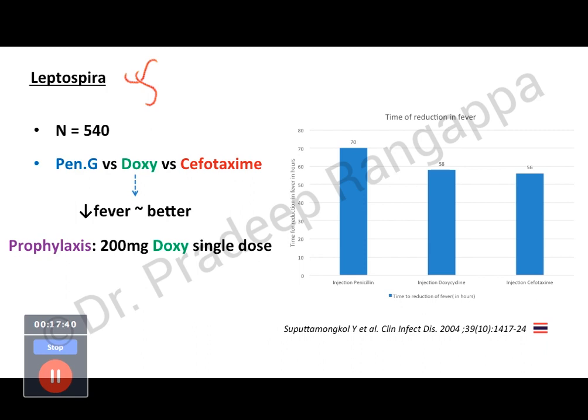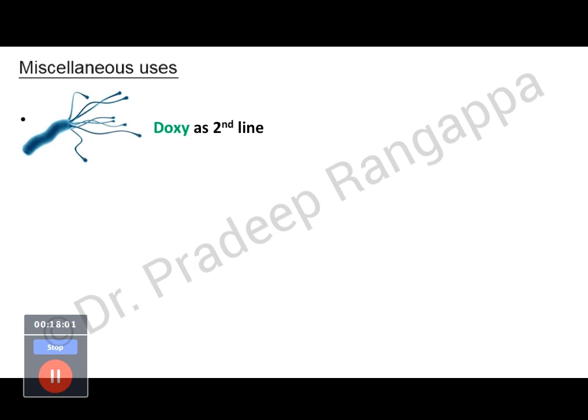And prophylaxis for Leptospira, because if you have an area which has faced the wrath of floods or any other water logging, if you have to protect your patients from leptospirosis, the prophylaxis that one has to use is 200 mg doxy once a day, single dose. And protective efficacy with this prophylaxis was 76.8%, which is a reasonably good prophylaxis effect.